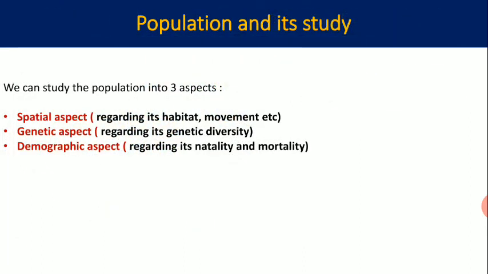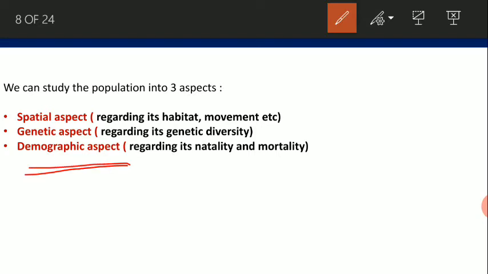Now we study the population in detail. We can study the population in three aspects: the spatial aspect, the genetic aspect and the demographic aspect. The spatial aspect is related to their habitat and their movement, the genetic aspect to their genetic diversity, and the demographic aspect is the study of their birth rate, growth rate and population size.